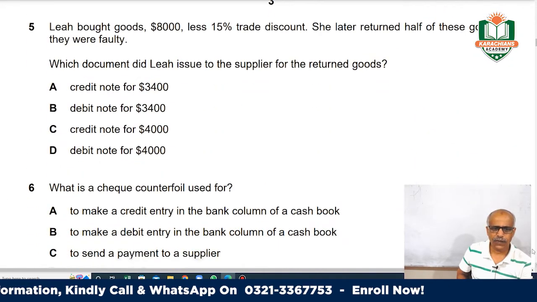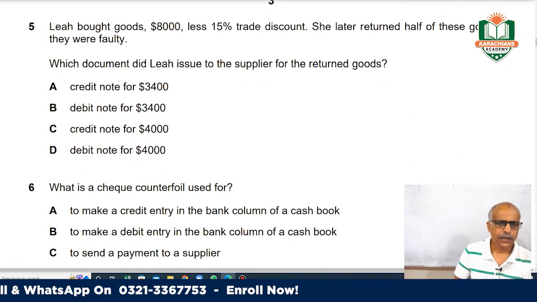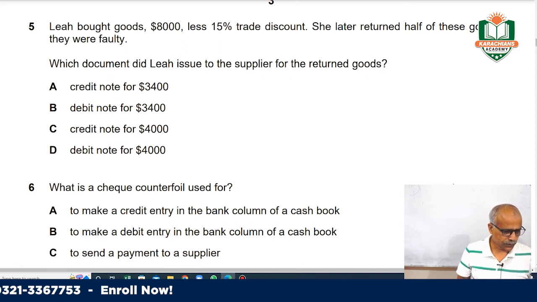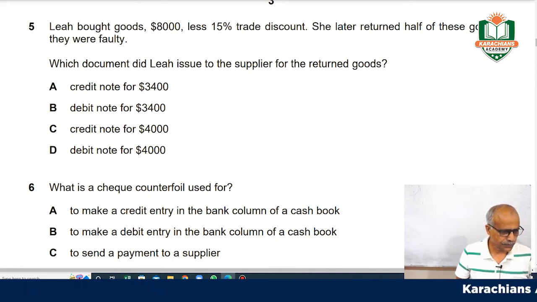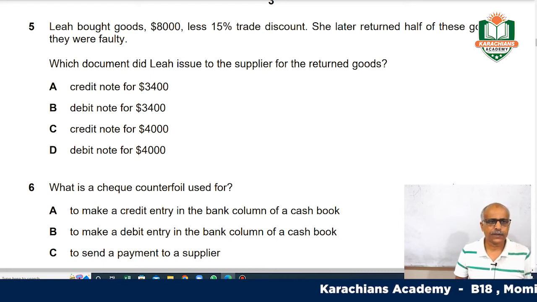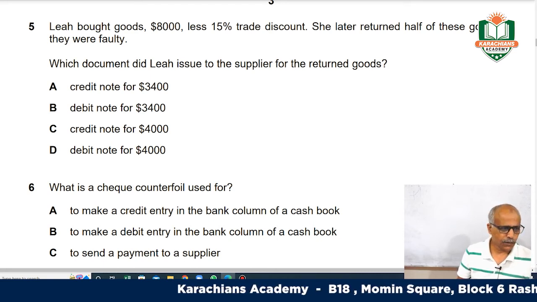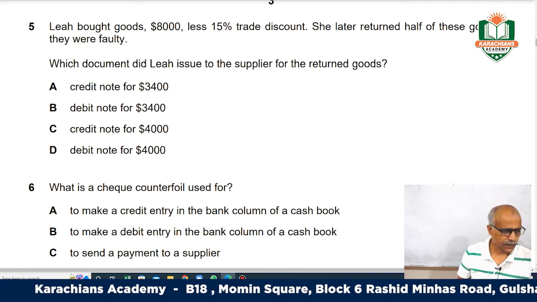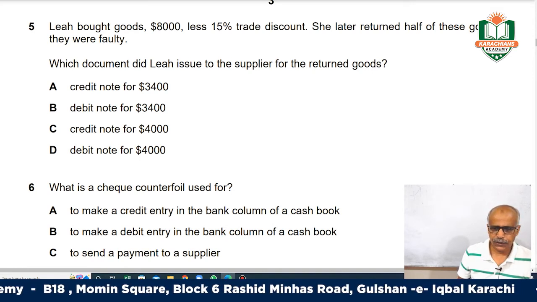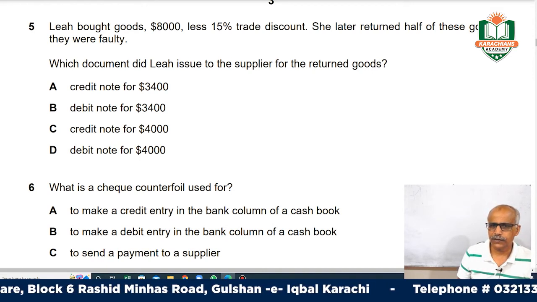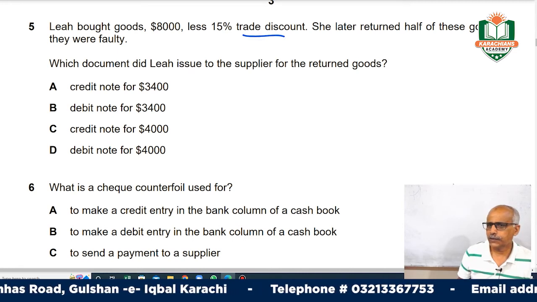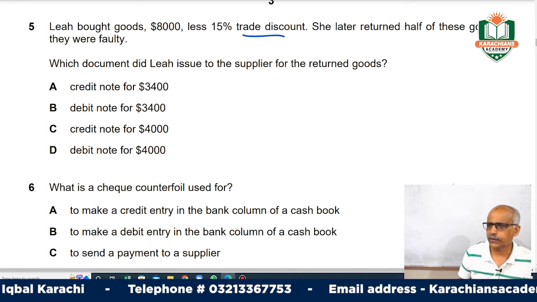Move on to question number 5 quickly. Okay, what does question number 5 say? Lee bought goods of 8,000, less 15% discount. 15% is your trade discount. She later returned half of these goods as they were faulty.